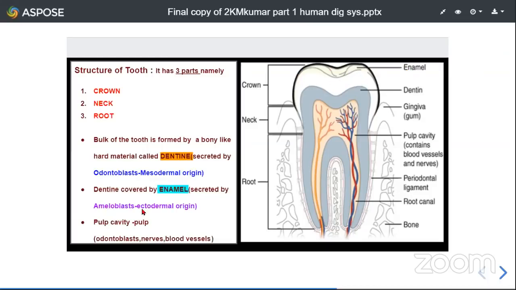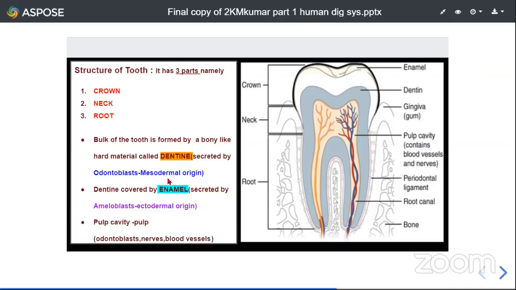Now, this enamel is secreted by ameloblast cells, and these ameloblast cells are ectodermal in origin. Hence, the teeth in human beings are of ecto and mesodermal origin, because dentine is secreted by odontoblast cells.